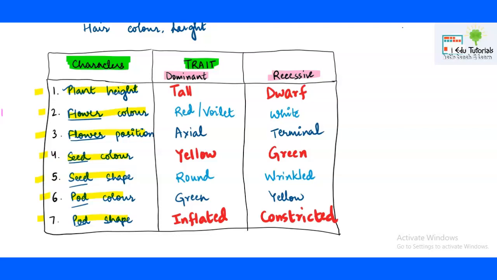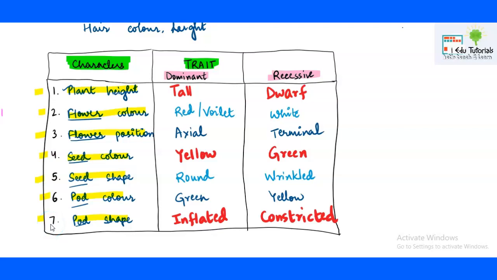Now each character was available in 2 forms. You can see that plant height could be tall or it could be dwarf. Means some pea plants were noticed to be tall in height, whereas some were short, also known as dwarf by Mendel. Now, if you talk about flower color, he found that the majority of the flowers were colored. Color could be red or violet, and some pea plants were with white flowers.